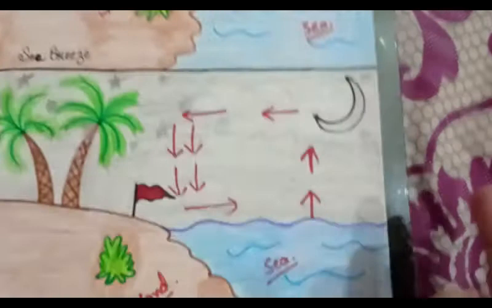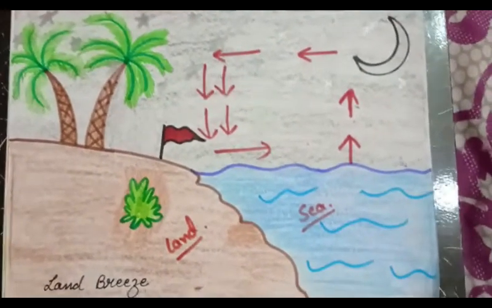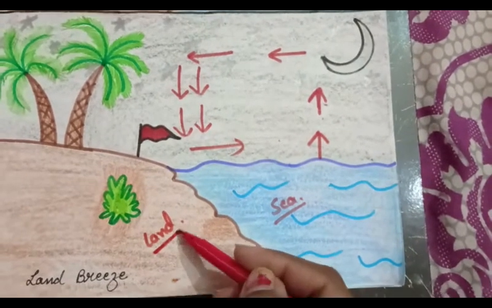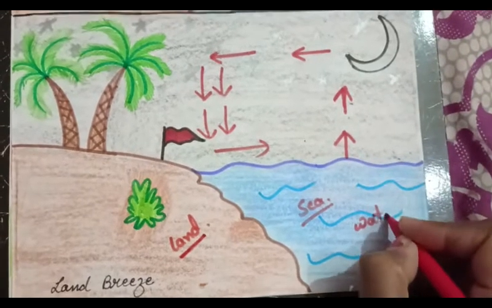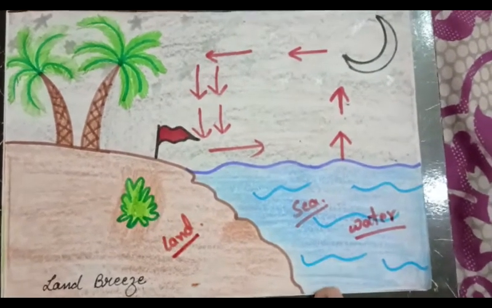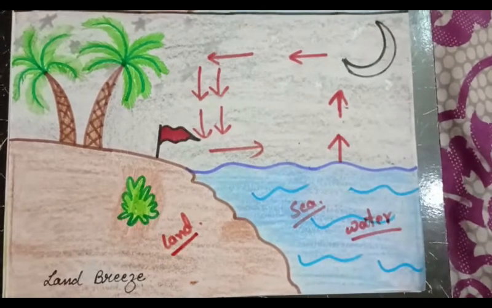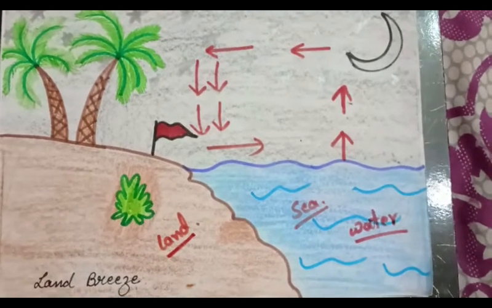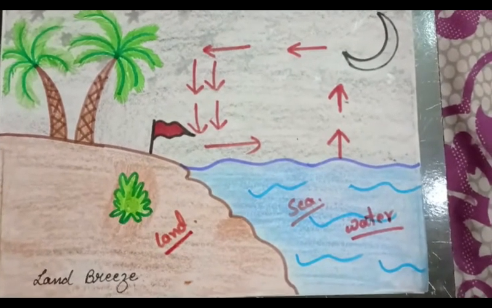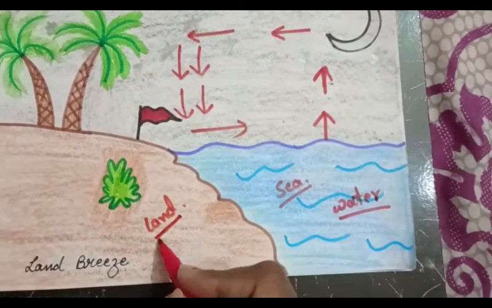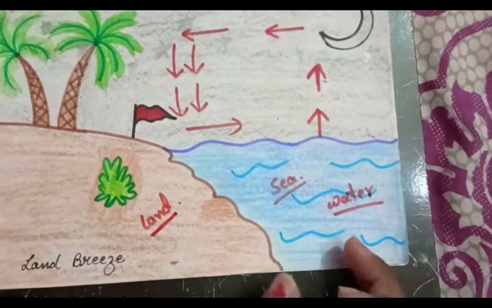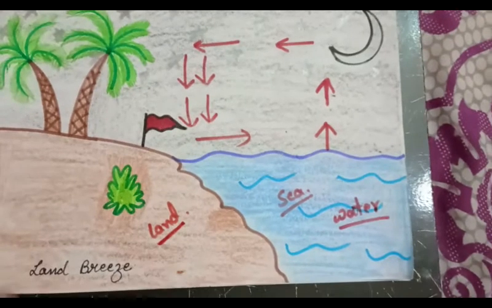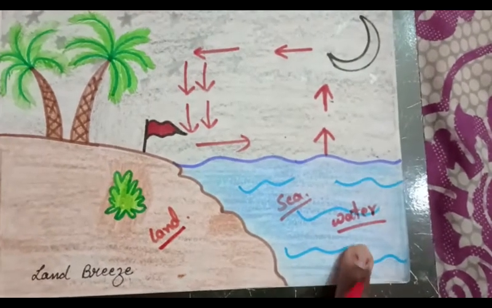Then what is land breeze? Now let's see what is land breeze. In land breeze, what happens? As in sea breeze, land gets heated up faster than the water or the sea. In land breeze, land gets cooled down faster than water during night. At night, our land gets cooled down faster than water.